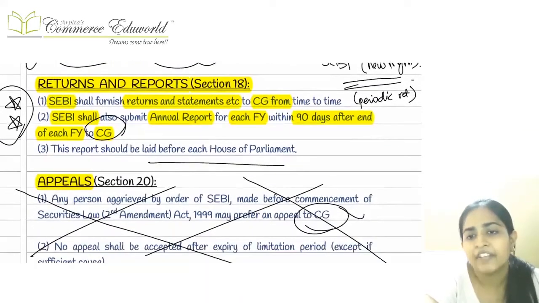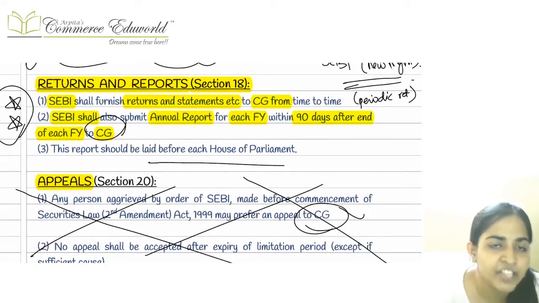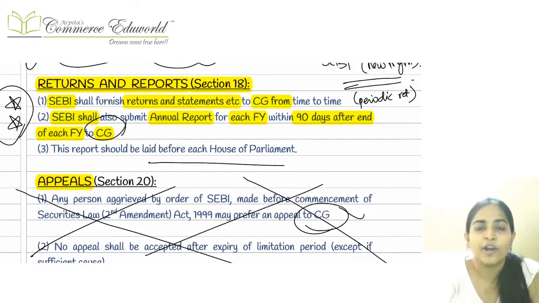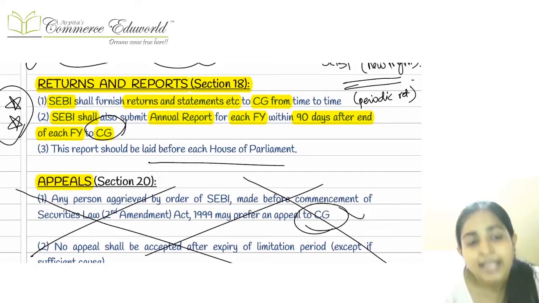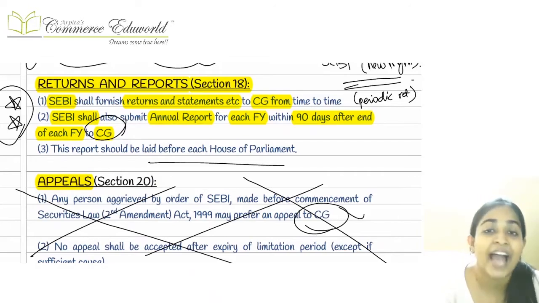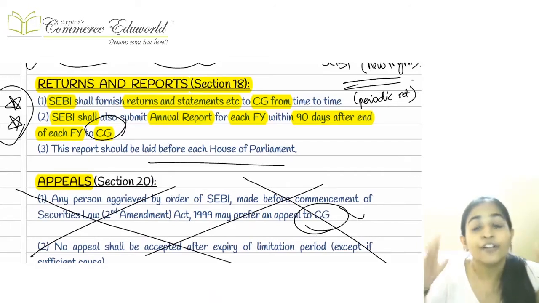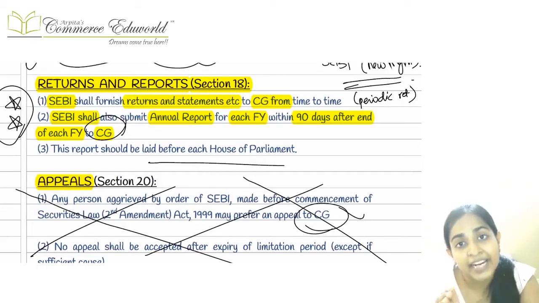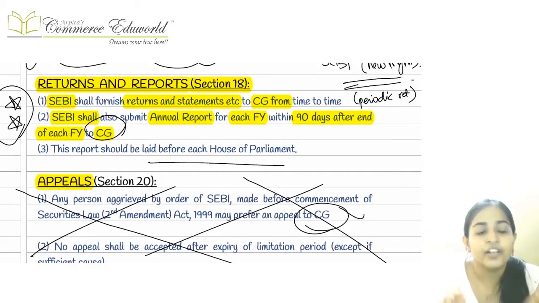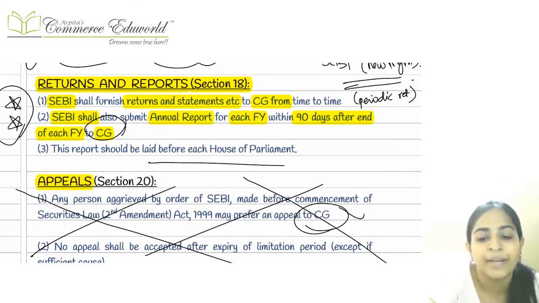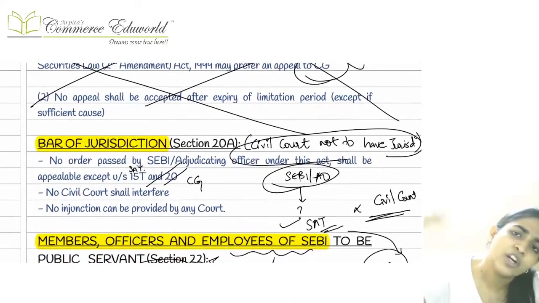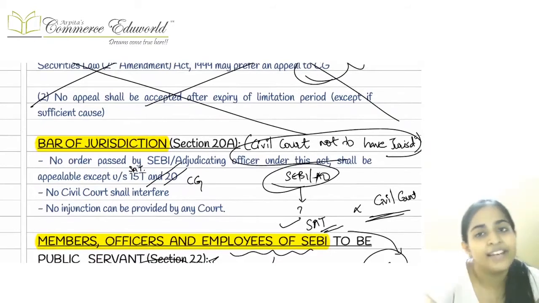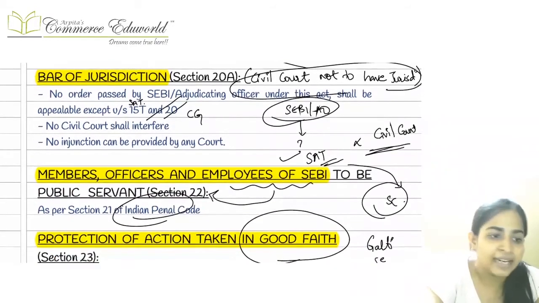Right? Then after that, just like the stock exchange used to submit periodical returns and annual reports to the SEBI, now SEBI will have to submit the periodical returns to the CG. Similarly, SEBI also has to furnish an annual report for the financial year. There it was the calendar year, here it is the financial year. Within 90 days from the year end, it has to submit to the central government an annual report, and once it goes to the central government, it will lay it where? The central government will lay it before both the houses of parliament.